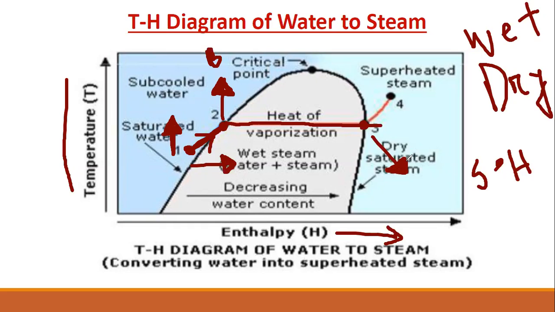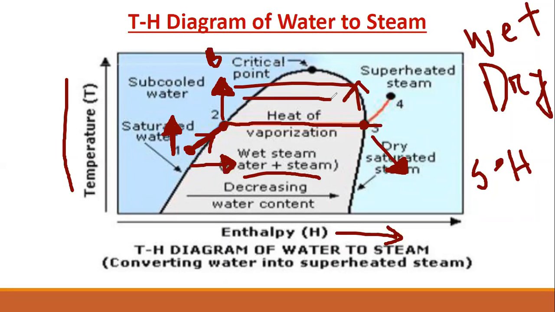Okay, so we got wet steam. Wet steam means water plus steam. You see that, water plus steam. The more heat we give, the more water turns into steam. So after some time, the whole water turns into steam, that is dry steam. And the temperature of the dry steam is 100 degrees Celsius, same as the boiling point. This temperature and the boiling temperature are equal.